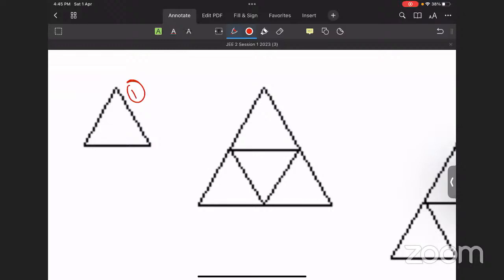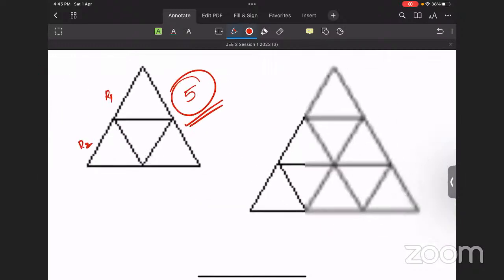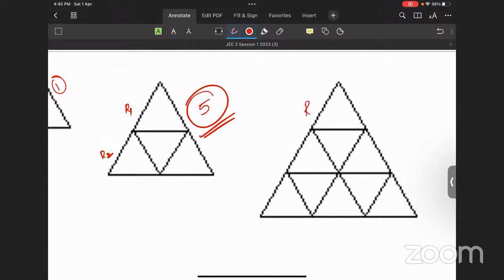There comes the second type. Here you can find two rows, row number 1 and row number 2. In this particular case, you can find 5 triangles. Next, row number 1, row number 2, row number 3. When you count the number of triangles, you can find 13.